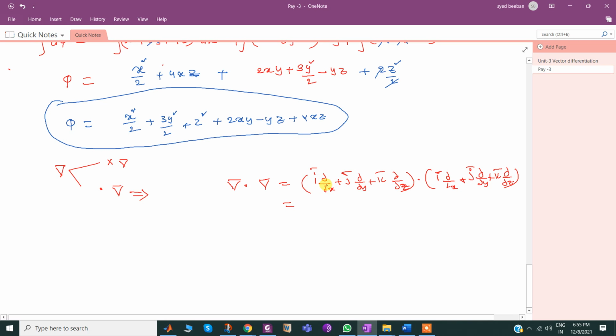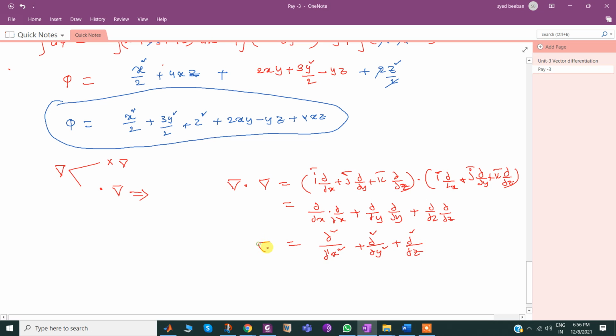Now, as per the dot product properties, i bar the vector should not appear. So I may get here dou by dou x of dou by dou x plus dou by dou y of dou by dou y plus dou by dou z of dou by dou z, which can be rewritten as dou square by dou x square, dou square by dou y square, dou square by dou z square.